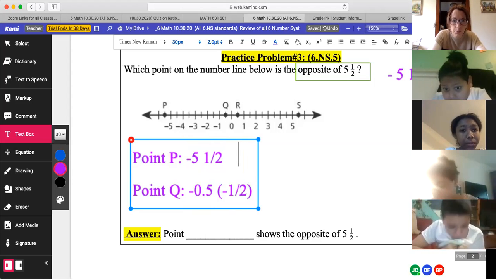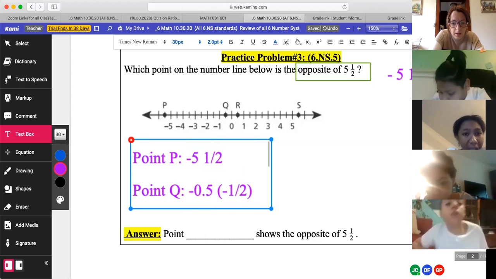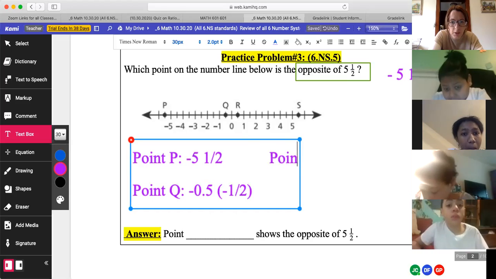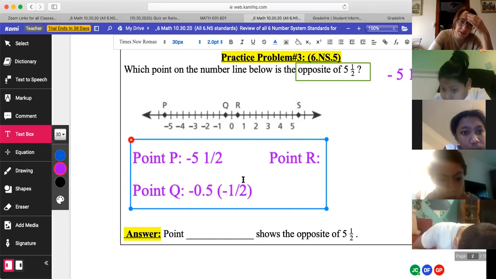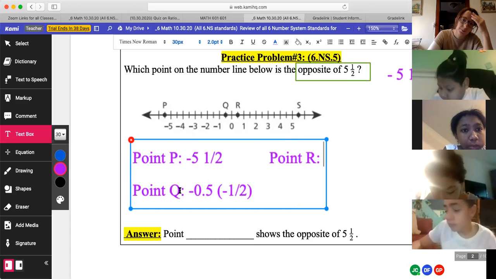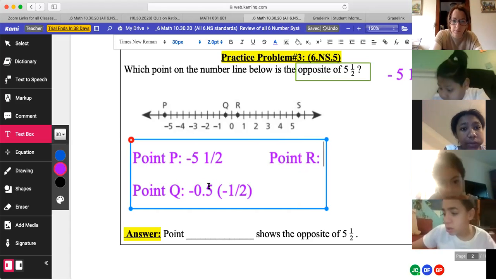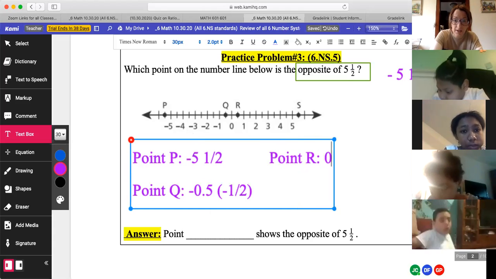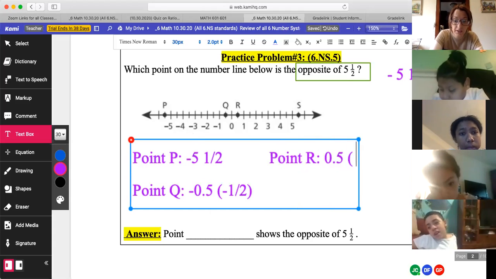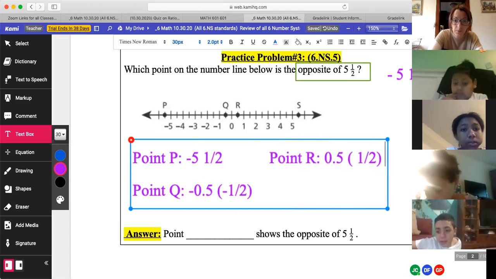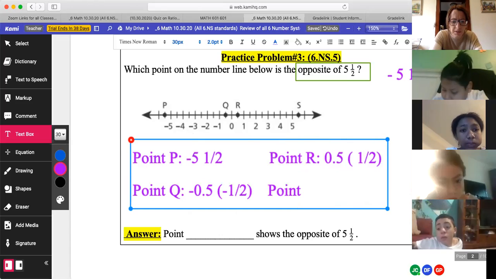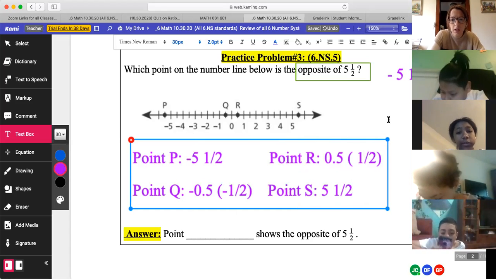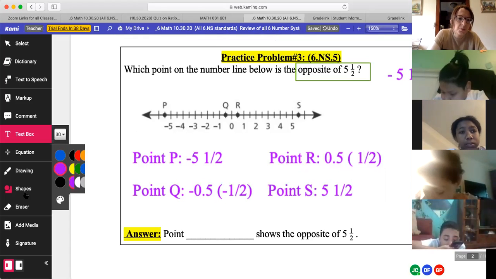Now, let's go to point R. Where's point R located? It's in between 0 and 1. What number is in between 0 and 1? Look at point Q. It'll just be 0.5 or 1/2, right, dear? Because it's on the positive side, right? And you got this. Point S, you just said what was the location? You said it was positive 5.5.